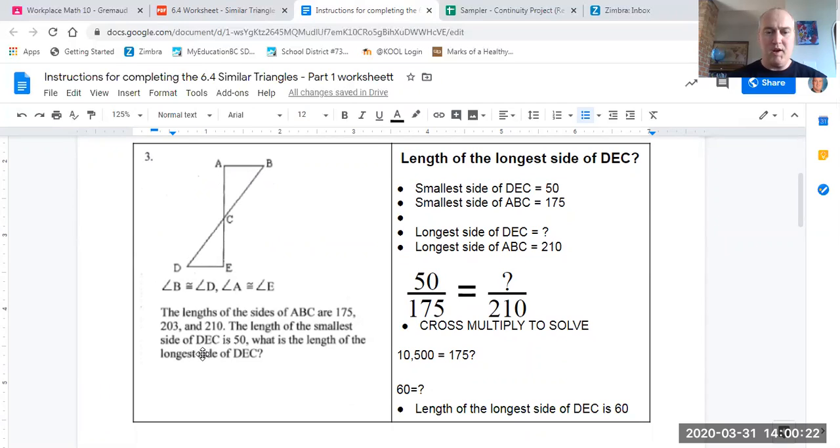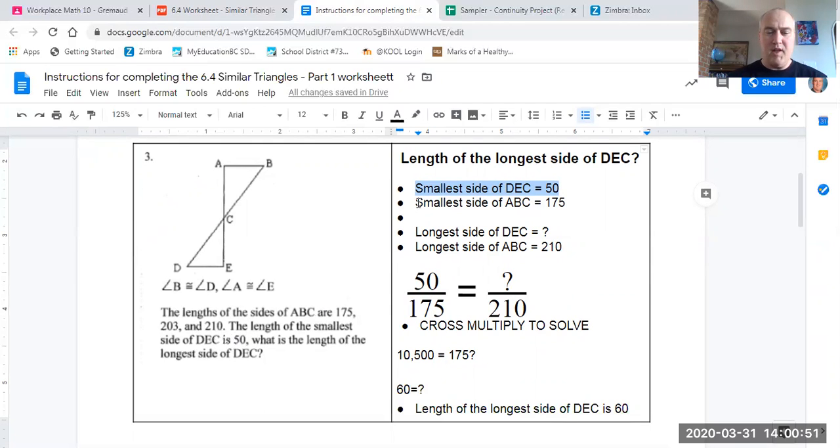What we see here is 2 triangles: a triangle DEC and a triangle ABC. This diagram suggests that these triangles are essentially equivalent in size, but in reality the numbers suggest far different. Triangle DEC is much smaller, and the smallest side of triangle DEC is 50.